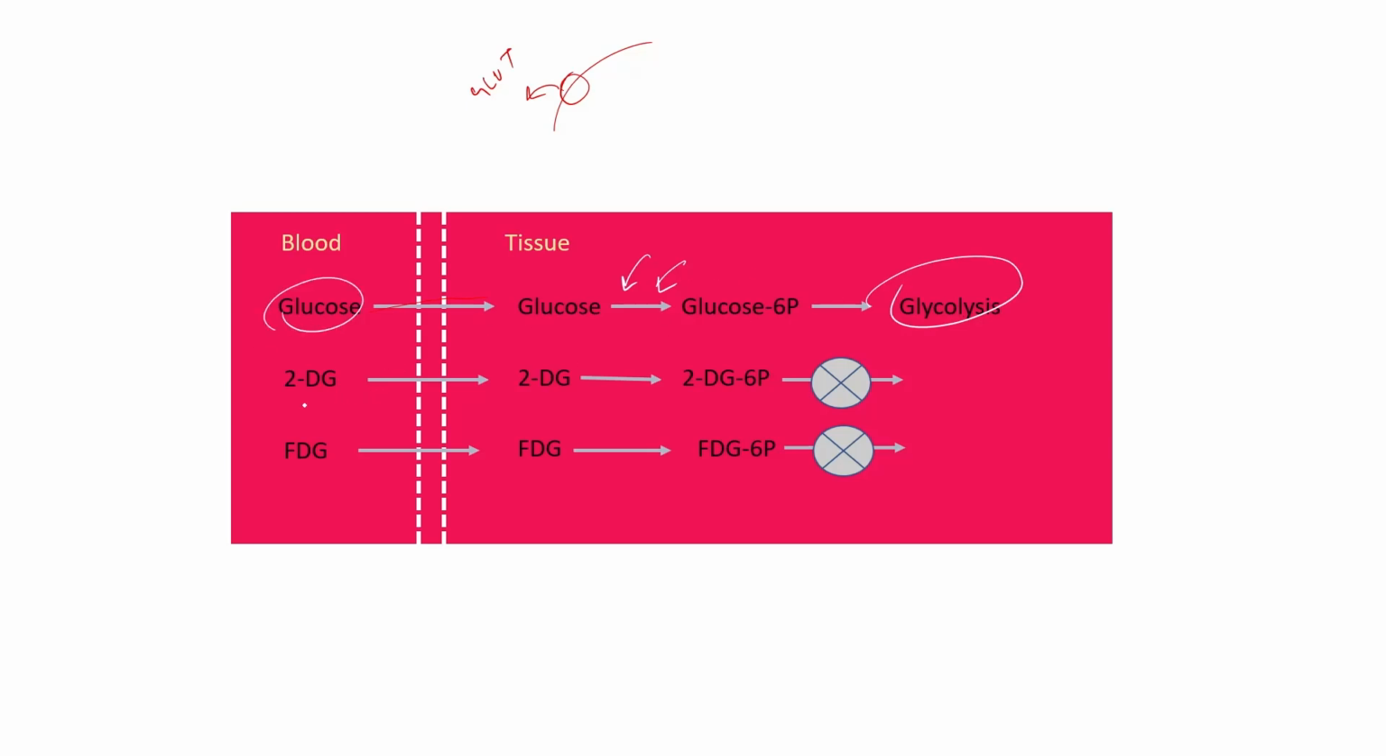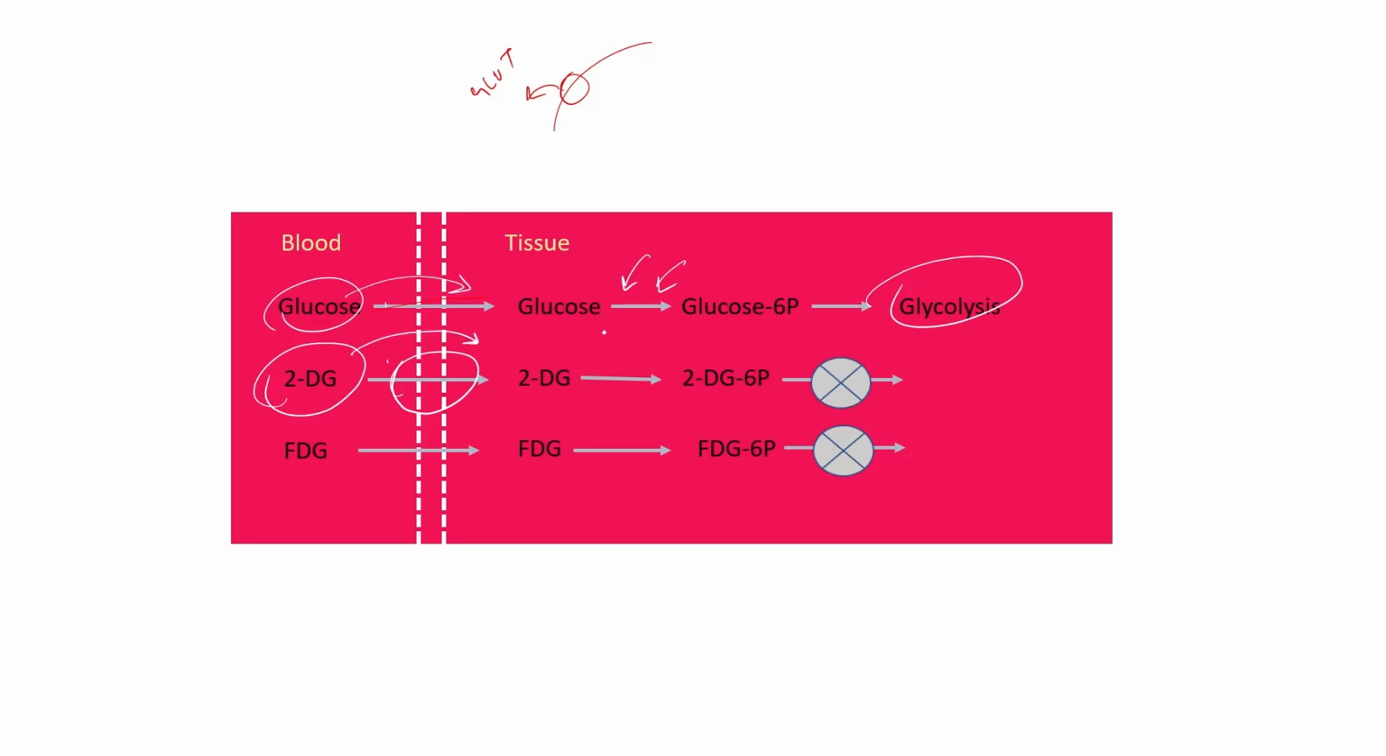But the same molecule, which you call 2DG, that's not glucose, that's an analog of glucose. And 2DG also gains entry inside the cell because our glucose transporting protein cannot differentiate between a glucose and a 2DG. So just like glucose, this 2DG also gains entry inside the cell.